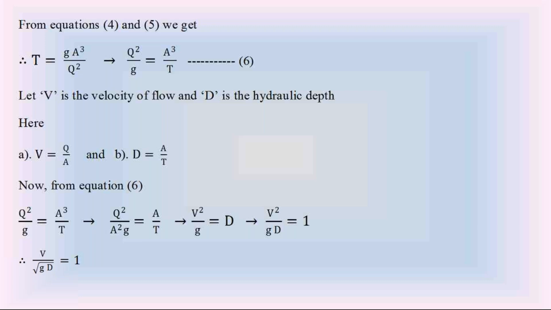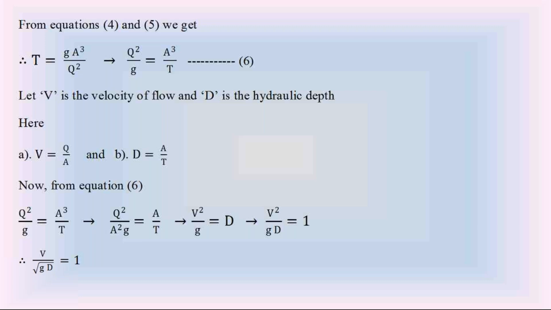That is dA by dy is equal to gA cube divided by Q square. Equation 4, the minimum specific energy condition. Equation 5, dA by dy equal to top width T, minimum specific energy condition. Equation 6, Q square by g is equal to A cube by T, minimum specific energy condition. Then the final equation, V by root ZD is equal to 1, is also for the minimum specific energy condition.